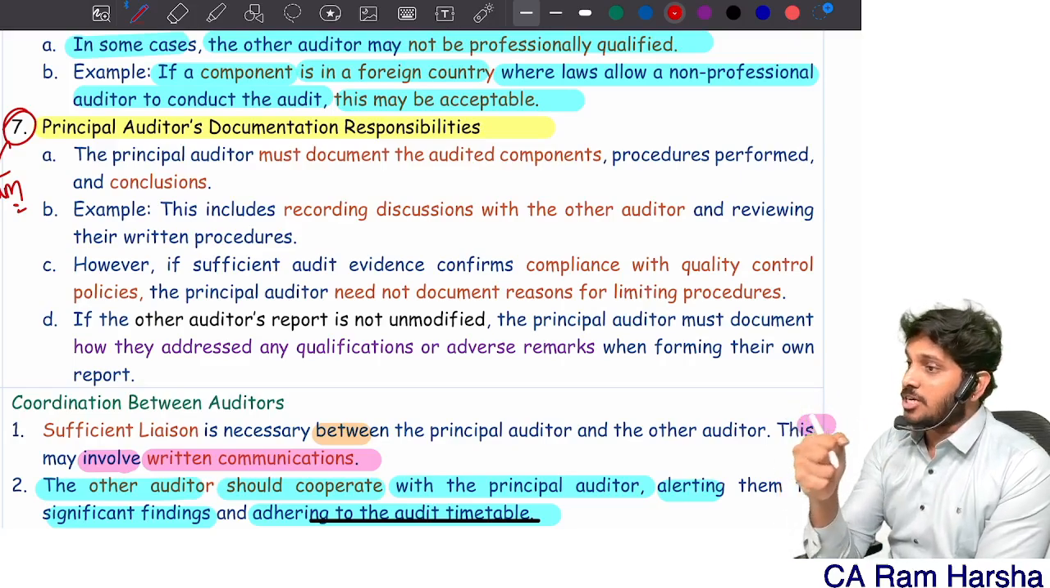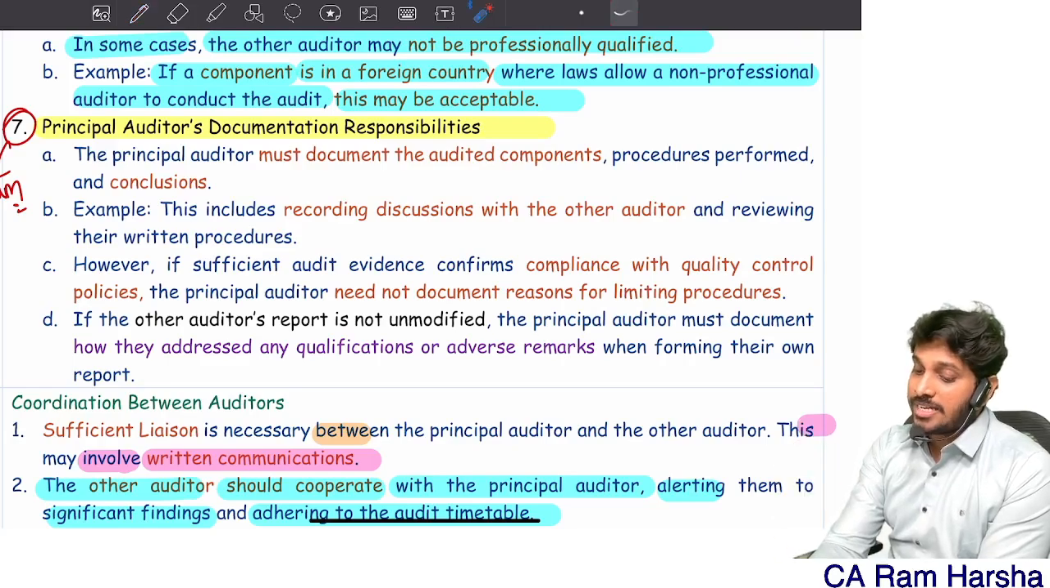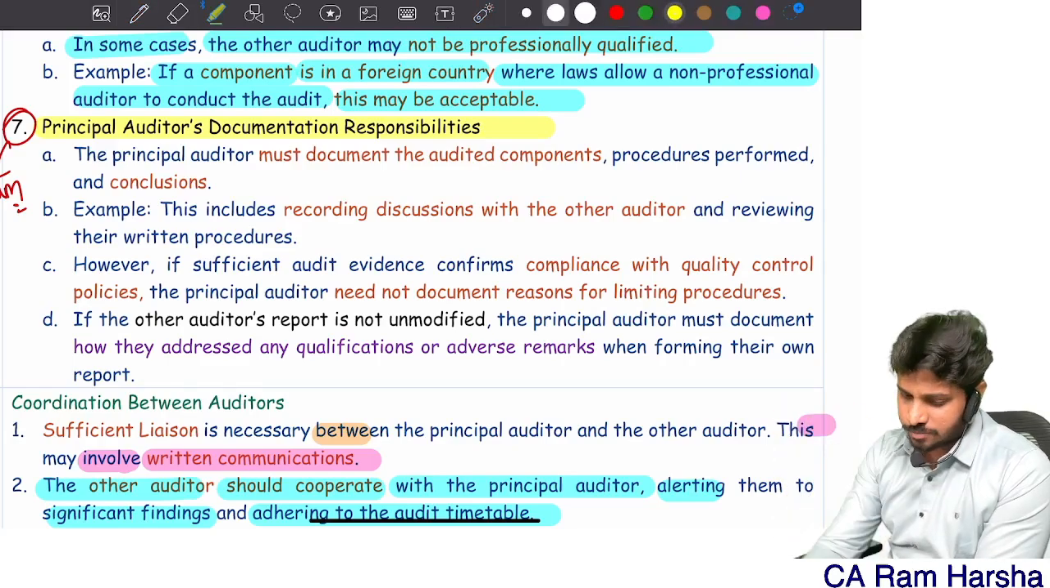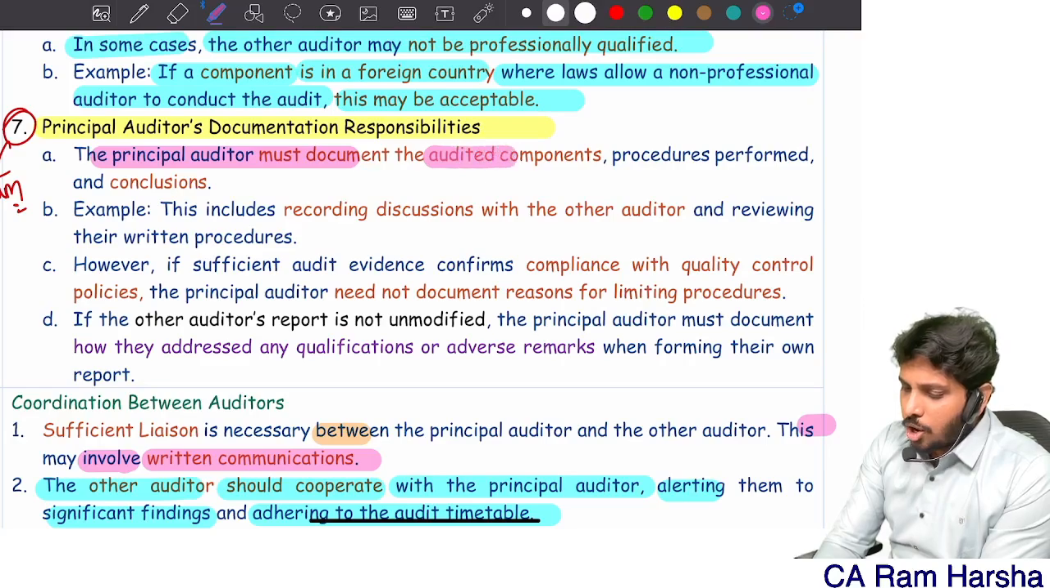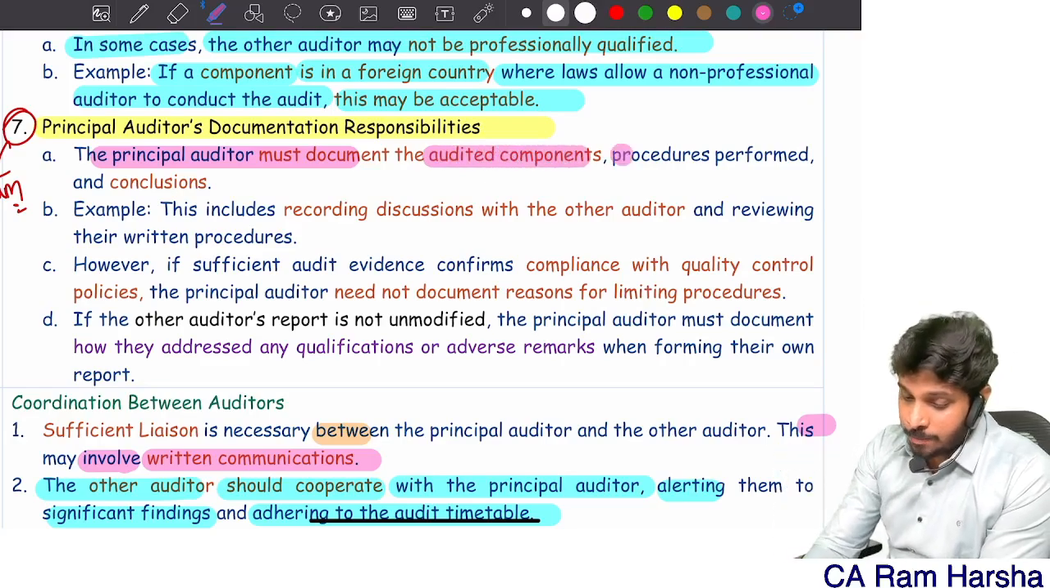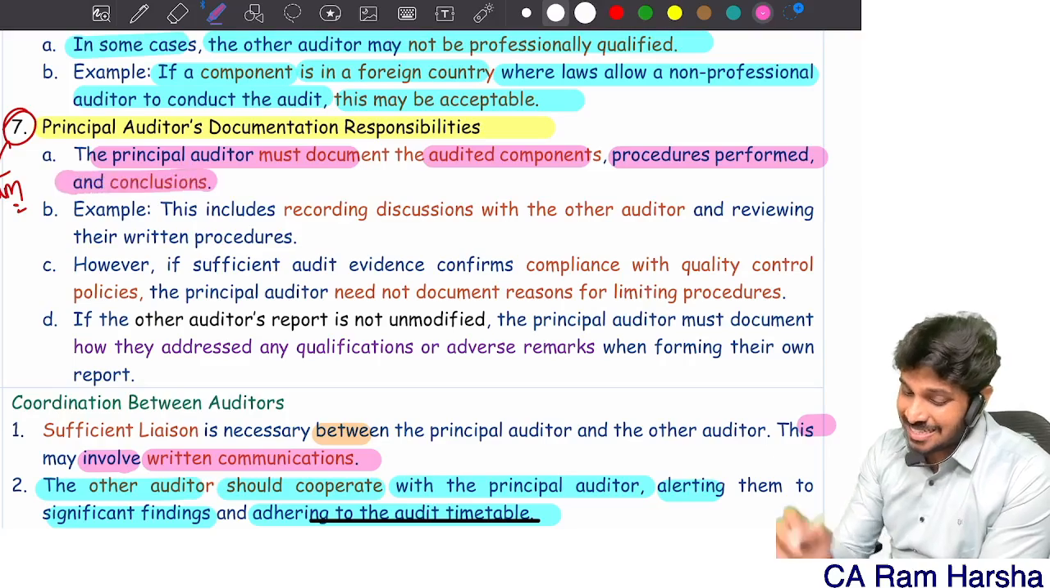What shall the principal auditor document? Indirectly, they are asking you under SA 600 what you should document. You must document what components you audited, procedures performed, and conclusions reached.